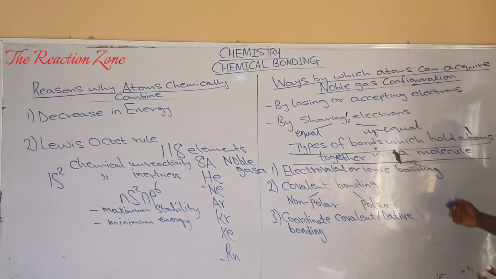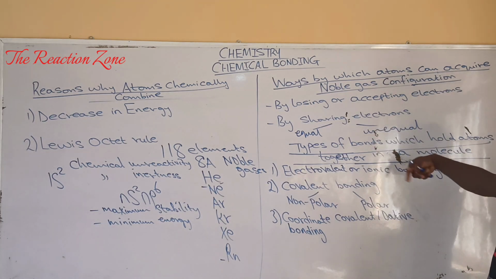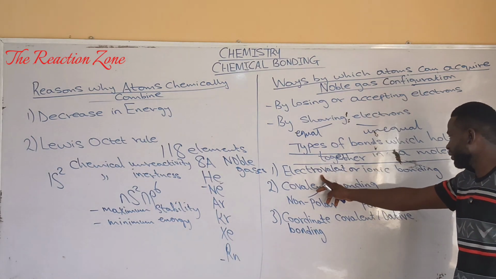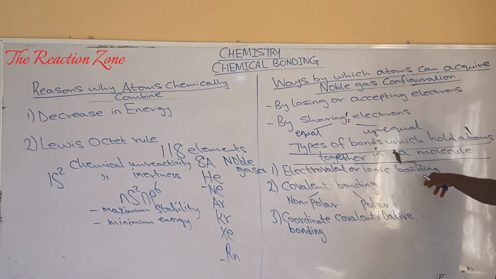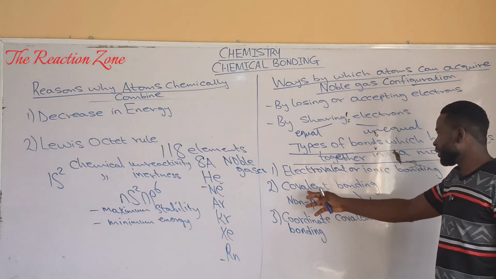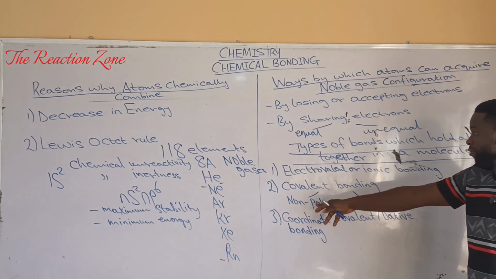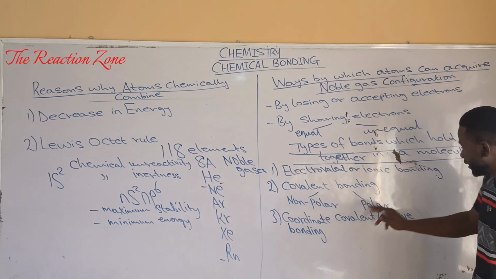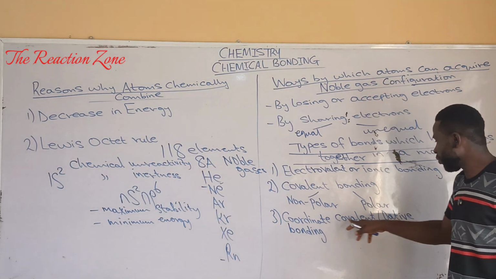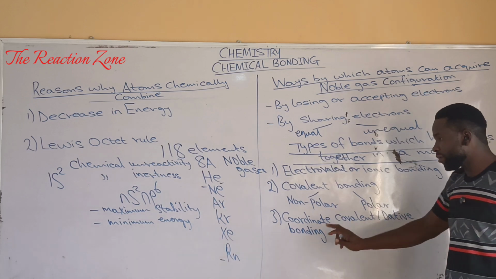And this results in the following types of bonds which hold atoms together in a molecule. The first is electrovalent or ionic bonding. This kind of bonding is also called polar bonding. The second one is covalent bonding, which can be further subdivided into two: non-polar covalent bonding as well as polar covalent bonding. And the third is coordinate covalent bonding, which is also referred to as dative bonding.